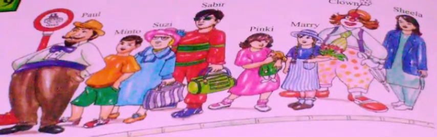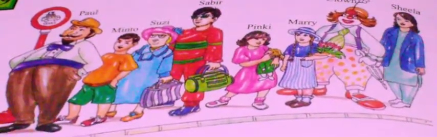Next, who has a blue coat? Lena has a blue coat. Who has sunglasses? Mr. Sabir has sunglasses. Who has a mustache?